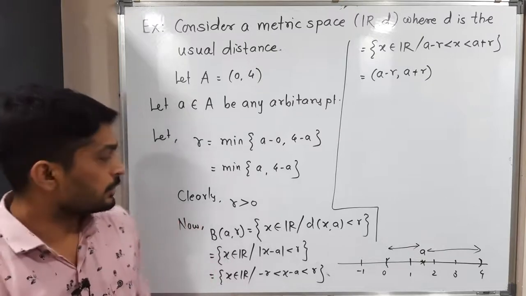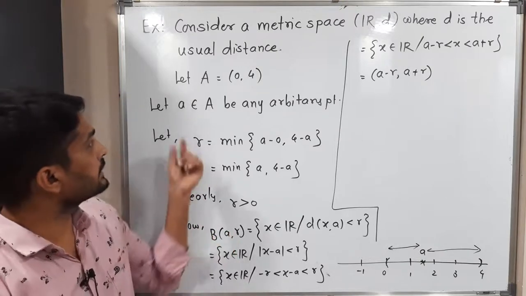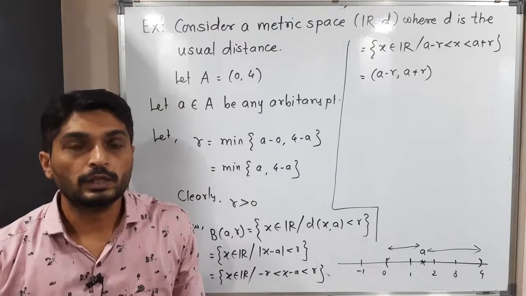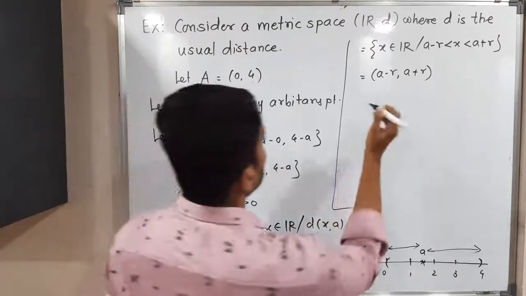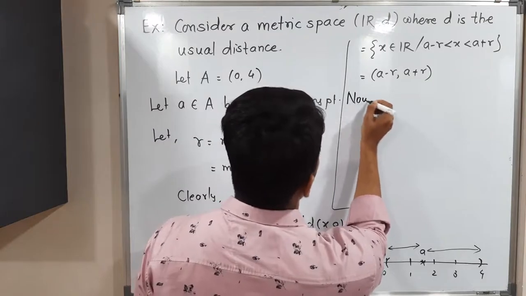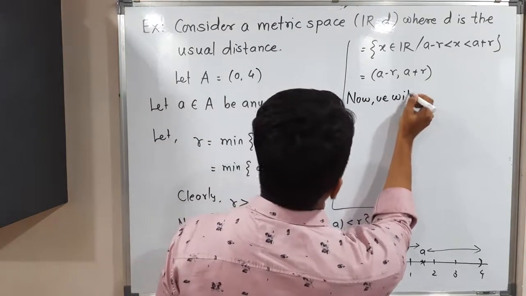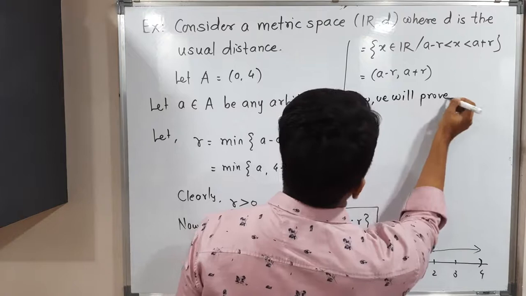No problem. Okay, so now we have to prove that this open ball is a subset of A. This thing we have to prove. Then we can say the definition will be satisfied. Okay, let me do that. So now we will prove that.